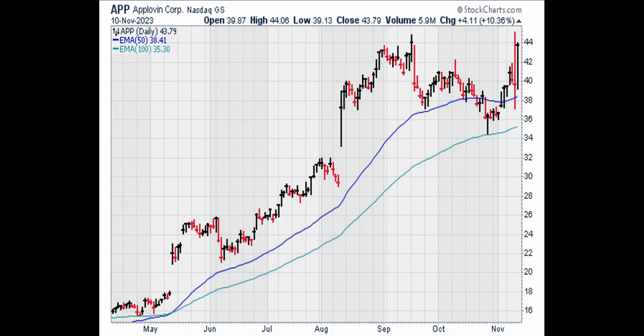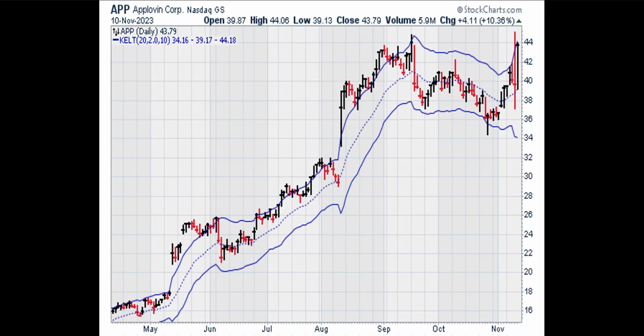Now we're going to look at the daily chart. A stock is in a bull trend on a daily basis if the 50-period or 50-day exponential moving average is above the 100-day exponential moving average. The blue line is the 50-day EMA line, and the green line is the 100-day EMA line. The chart shows that the blue line has been above the green line since May, so the daily trend in APP is up.